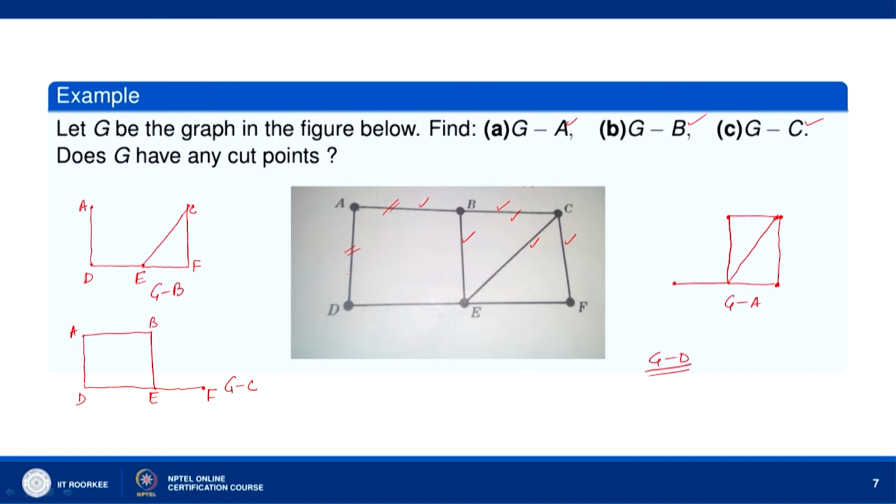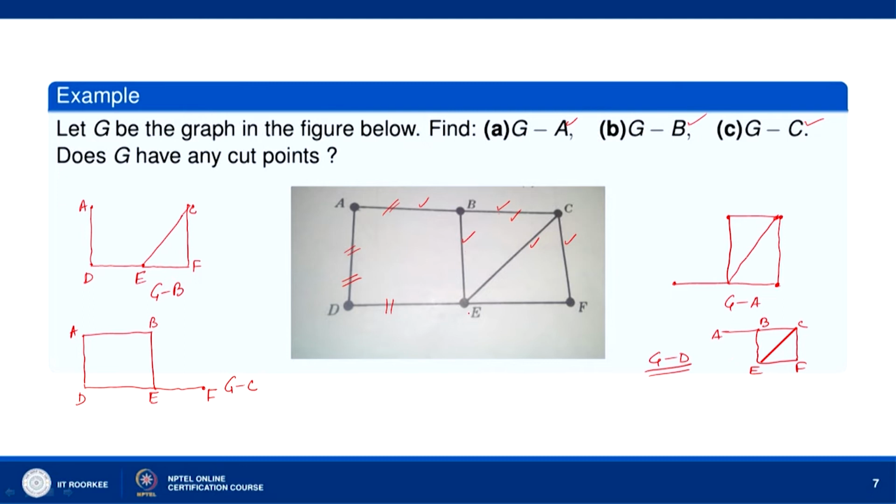This edge and this edge will be removed, and we will have A, B, C, E, F. We can see still the graph is connected, so D is not a cut point.